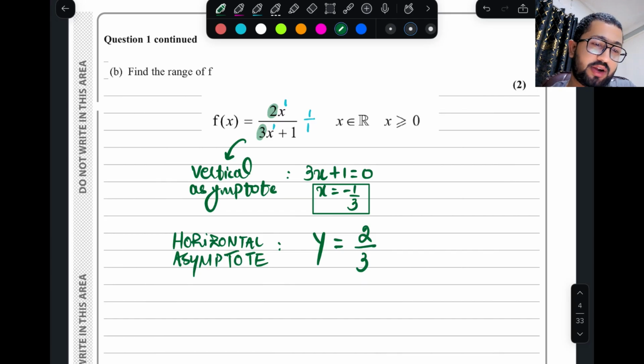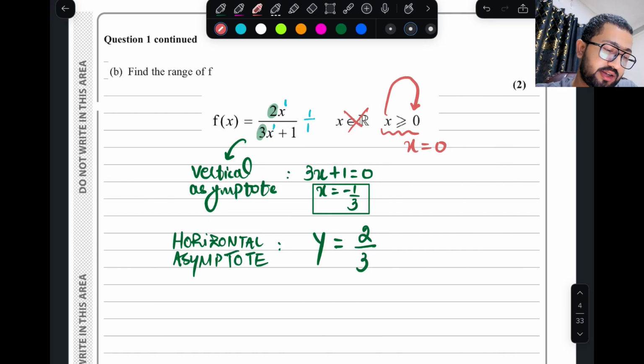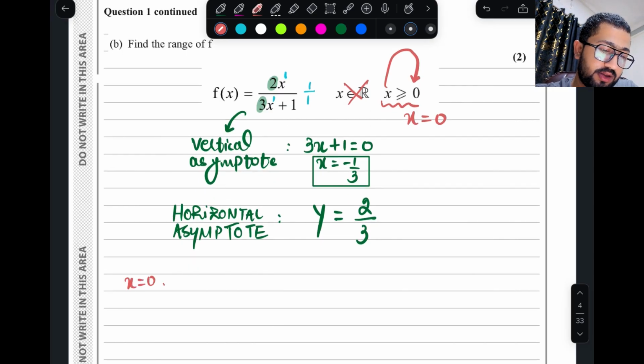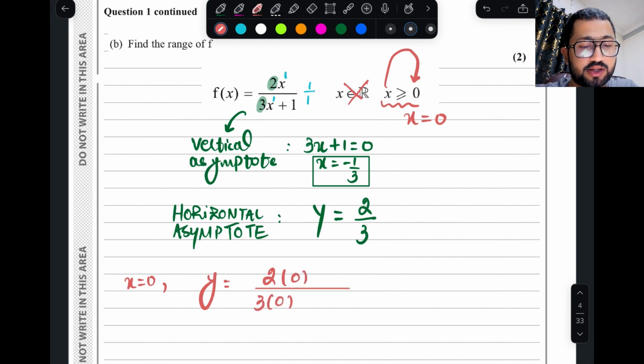All right, perfect. Now put the corner point. Everyone knows what our corner point is. This is not a part of the domain, that is your domain. Corner point is 0. Please put the value of x as 0 into the function. So 2 times 0 over 3 times 0 plus 1. The answer will become 0 over 1, which is 0.